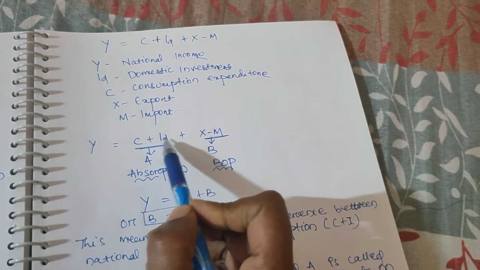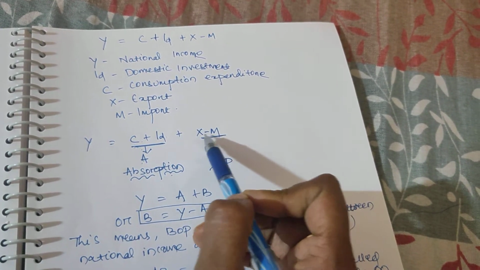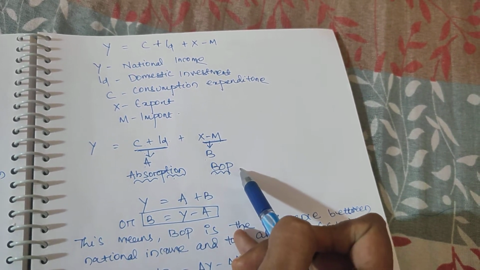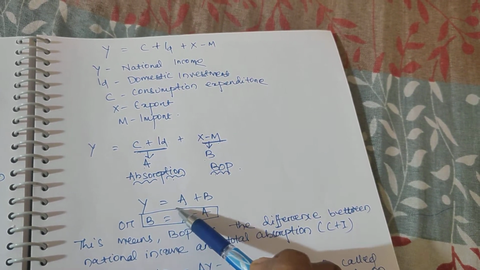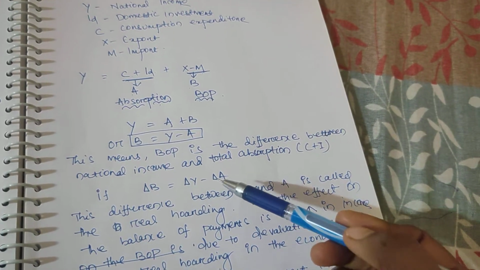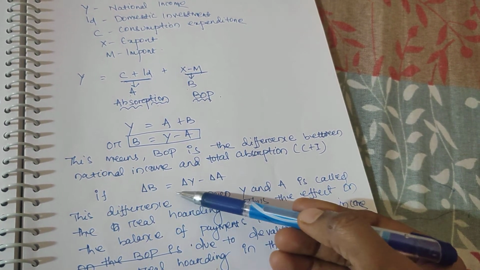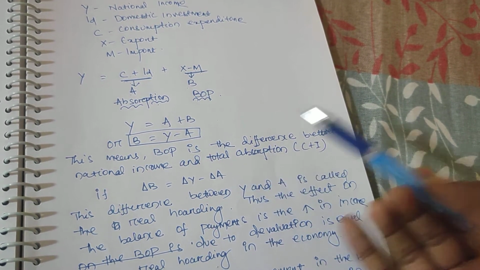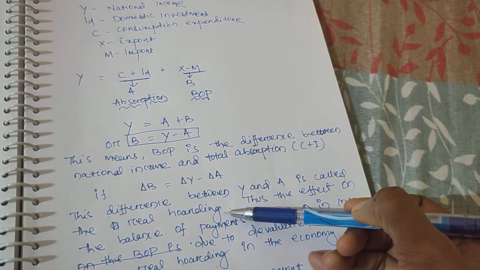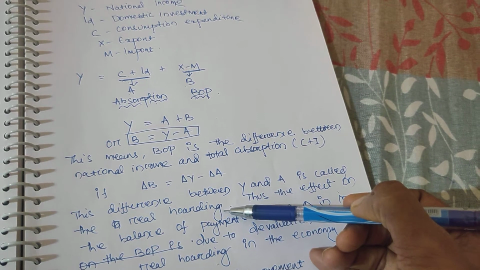The first, C plus ID, we took as A, meaning absorption, and X minus M, export minus import, we took as B, that means balance of payment. So here Y equal to A plus B, that means B equal to Y minus A. That means balance of payment is the difference between national income and total absorption. If change in B equals change in Y minus change in A, the difference between Y and A is called real hoarding. Something we have to save from our income after the consumption also.